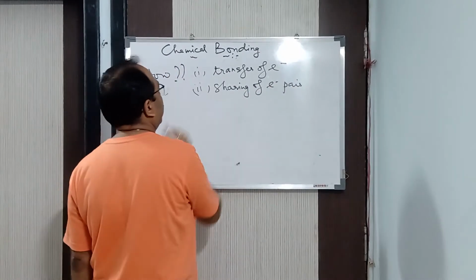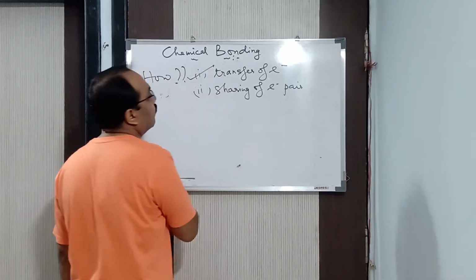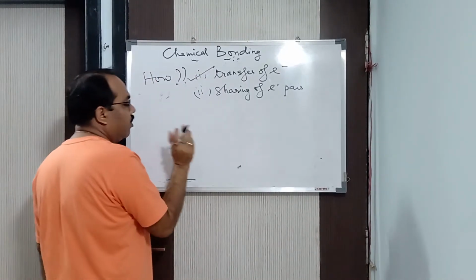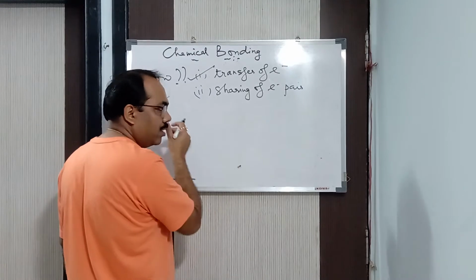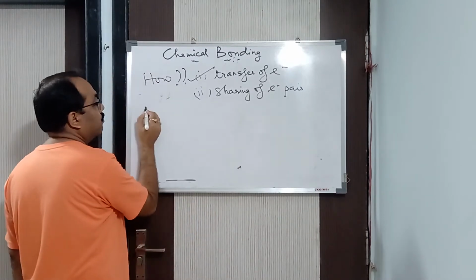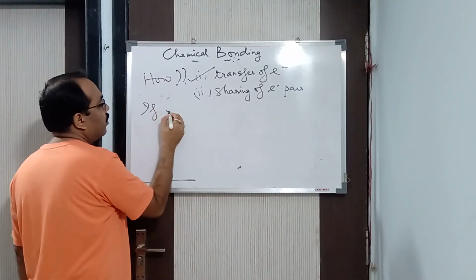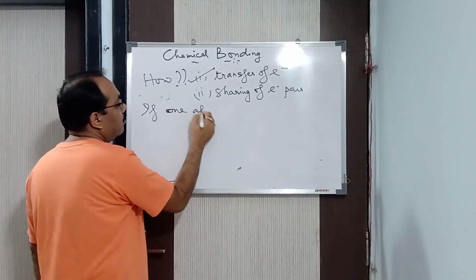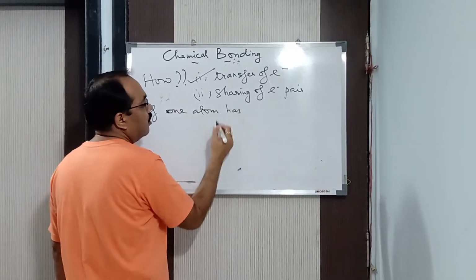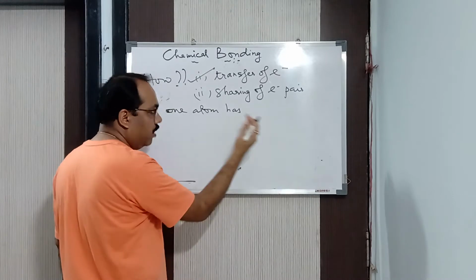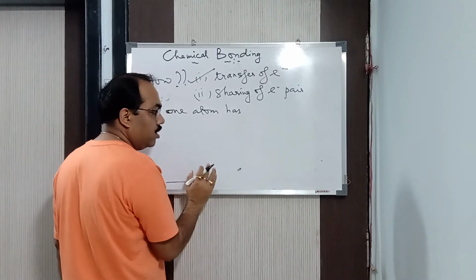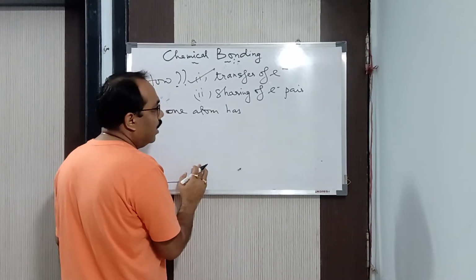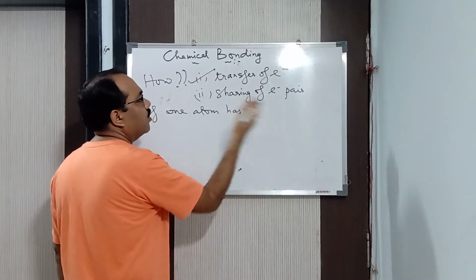The first one we will take is the transfer of electrons. Why does it undergo transfer of electrons? If an atom has the following properties or characteristics, then the transfer of electrons is going to take place.